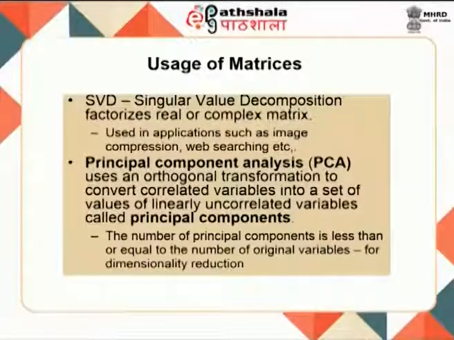Now, if all the features of all the examples would contribute to whatever application you are going to have, like classification or clustering, then I will not do dimensionality reduction. But my job is to reduce the dimensionality such that I do not lose the important features associated with the data, but still I must be able to compress it. For this we use a lot of mathematical techniques, one of which is called singular value decomposition. The other one is principal component analysis, called PCA, which uses an orthogonal transformation, which you have already seen, to convert correlated variables into a set of values of linearly uncorrelated variables, called linear principal components. We will be going into detail about dimensionality reduction in later modules.